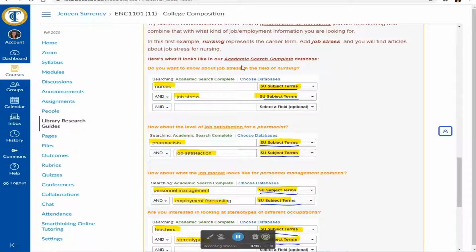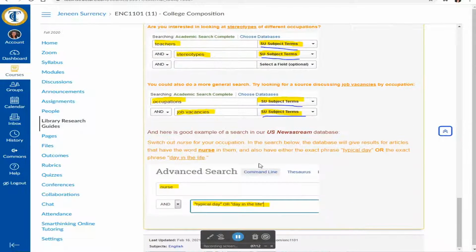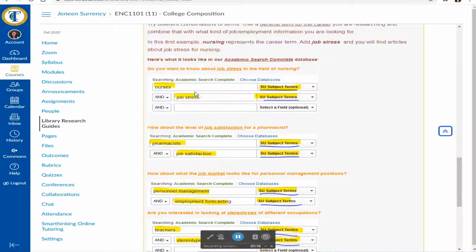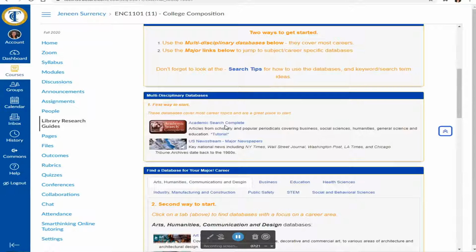For Academic Search Complete, we recommend using subject terms as your strategy. If you use US News Stream, you do not need to search by subject terms. You can just use the regular search bars. I'm going to go ahead and demonstrate using my topic of librarians in Academic Search Complete.